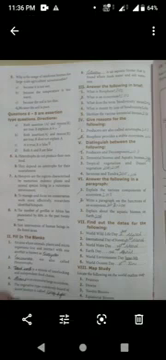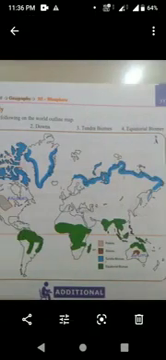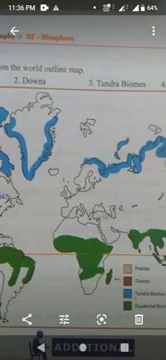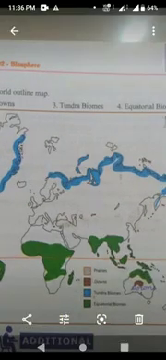Next, the map study they have given. Locate the following on the world outline map. In this map, first place, prairies. Did you find out these prairies? That slash line. It is in North America. Prairies in North America. And downs, where you can see that, is in Australia.